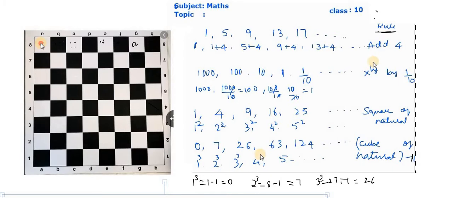Now let's see some more extended things of this sequence. Look into this pattern: 5, 8, 11, 14; 3, 13, 23, 33; 1, minus 1, minus 3, minus 5; 1, 1.5, 2, 2.5. We can call these terms. This 5 is the first term, 8 is the second term, 11 is the third term, 14 is the fourth term, like that.